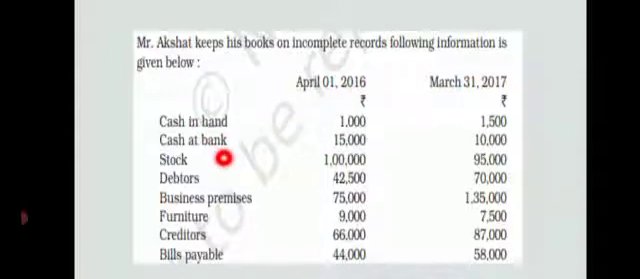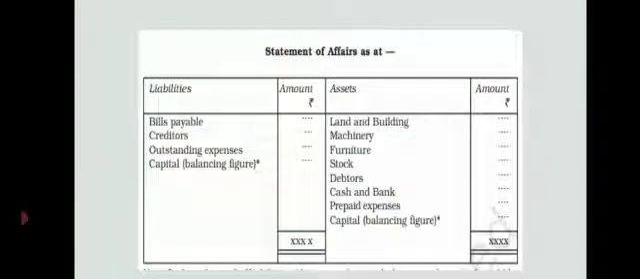So cash in hand, cash at bank, stock, debtors, business premises, furniture, creditors and bills payable. So this includes both assets as well as liabilities. So we are supposed to calculate here opening capital as well as closing capital. Opening capital on 1st April 2016 and closing capital on 31st March 2017 at the end of the financial year. So this is the format.